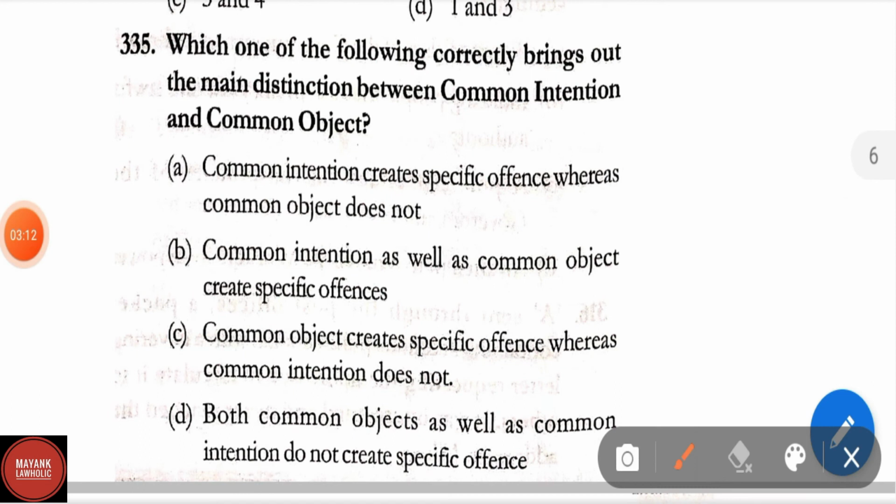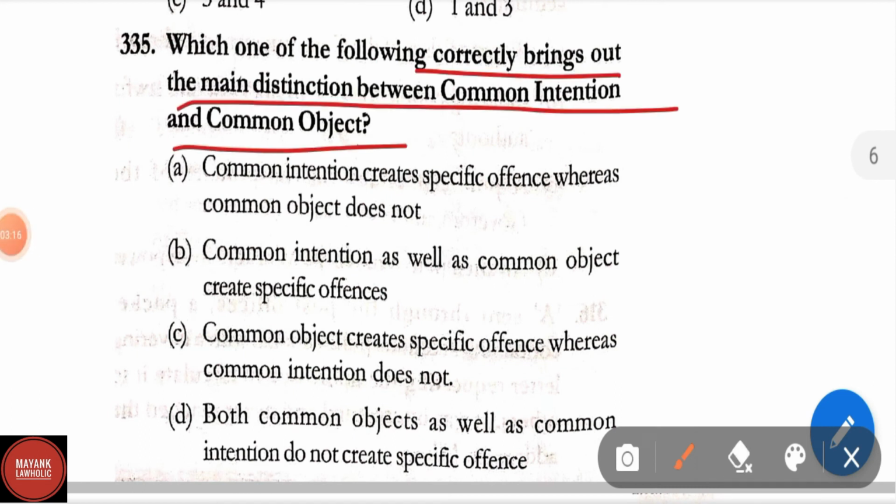1 and 3. Question number 335. Which one of the following correctly brings out the main distinction between common intention and common object? Options are: common intention creates specific offence whereas common object does not; common intention as well as common object create specific offence; common object creates specific offence whereas common intention does not; both common object as well as common intention do not create specific offence.